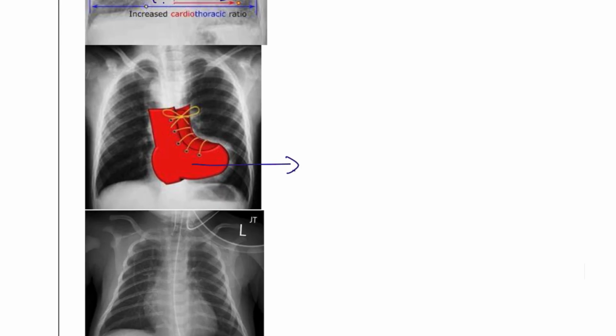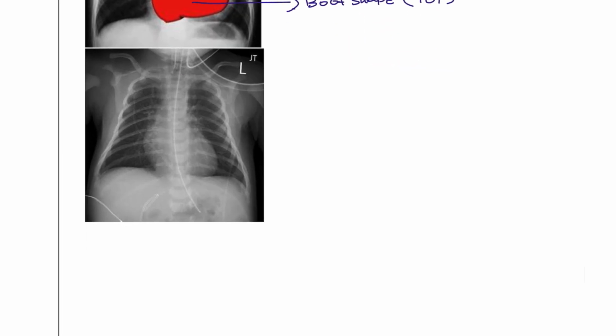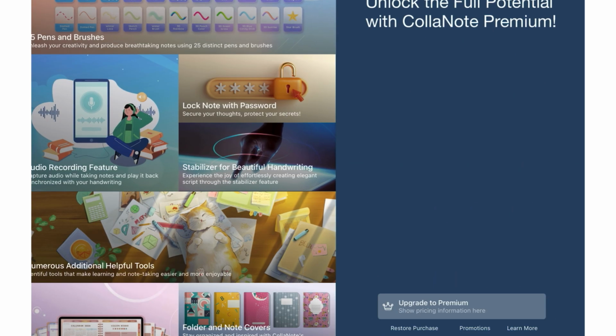Next, here you can see this is a boot shape, seen in the tetralogy of Fallot condition. Next, here you can see this is the egg on string appearance. Egg on string appearance